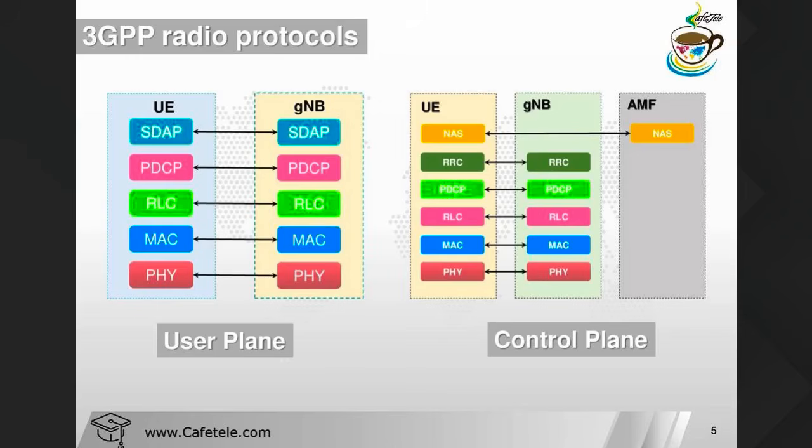Now this NAS is connected with the help of gNodeB transportation. Here we have NAS to the RRC, then the PDCP layer, then the RLC layer, then the MAC layer, and the physical layer. So the architecture is the same. This control plane structure is the same as LTE. There is no difference. Only some of the jobs have changed in NR. Okay, so these are the things we have in NR. Now we can move to the architecture here.